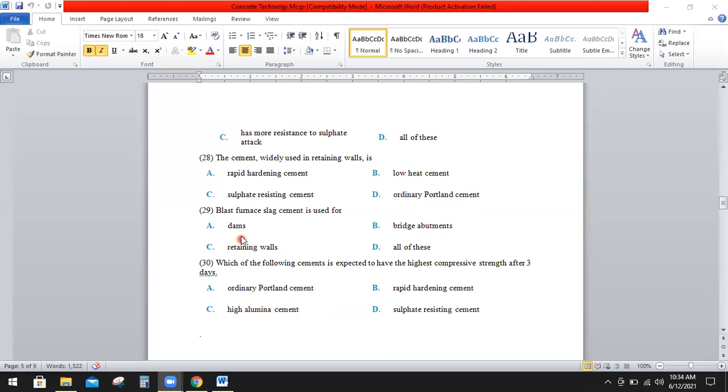Question number 29. Blast furnace slag cement is used for A, dams, B, bridge abutments, C, retaining walls, or D, all of these. So the right option is all of these. Question number 30. Which of the following cement is expected to have the highest compressive strength after 3 days? A, ordinary Portland cement, B, rapid hardening Portland cement, C, high alumina cement, or D, sulfate resisting cement. So the right option is C, that is high alumina cement.